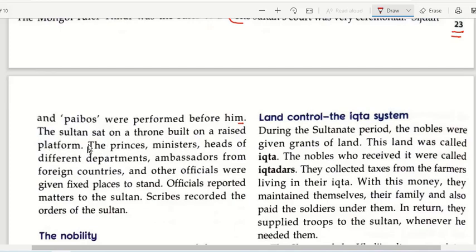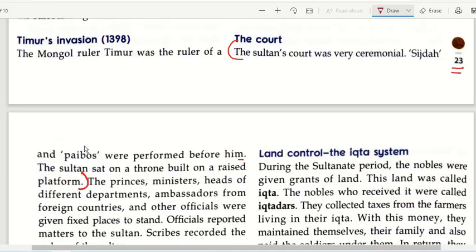See, these are short answer questions. We have to write 2 instances. First one could be Sajda and Paibos. They were introduced, in which the people had to touch and kiss the feet of the Sultan, lay down, and touch their forehead on the land, and only then were they able to talk to the Sultan. Second one could be the Sultan sat on a throne built on a raised platform, in the sense that where all the other people sit, a little above them a throne will be built for the Sultan.